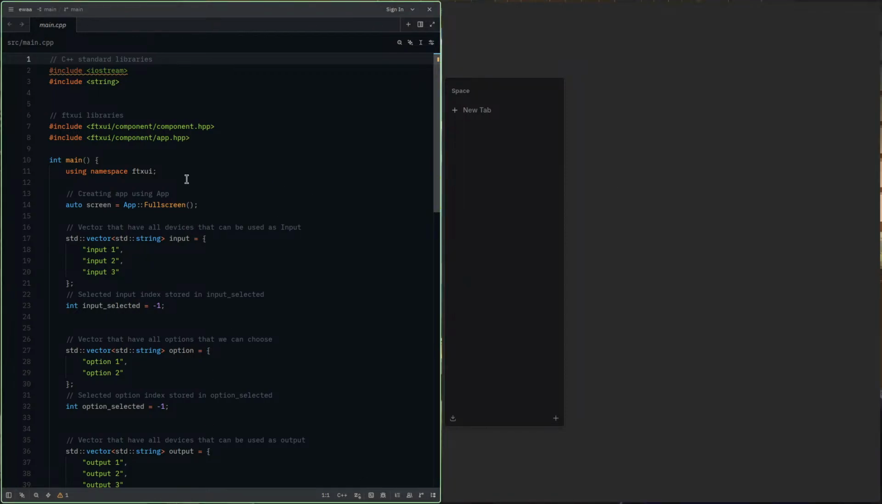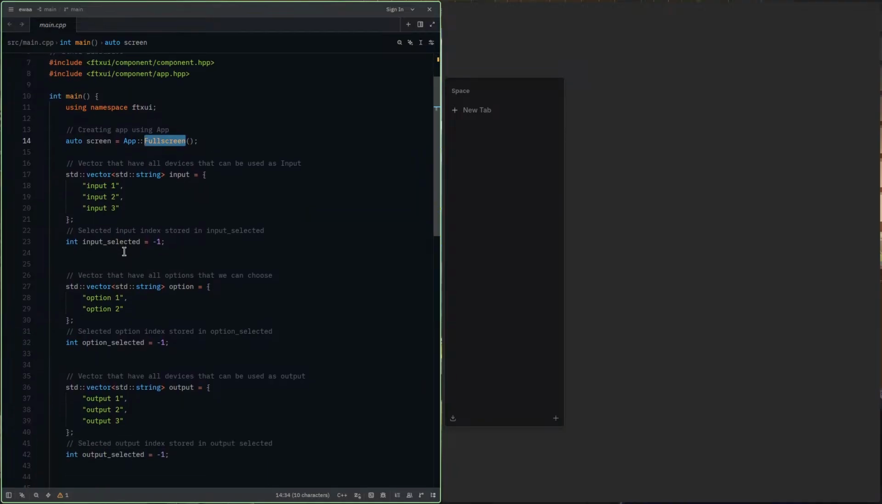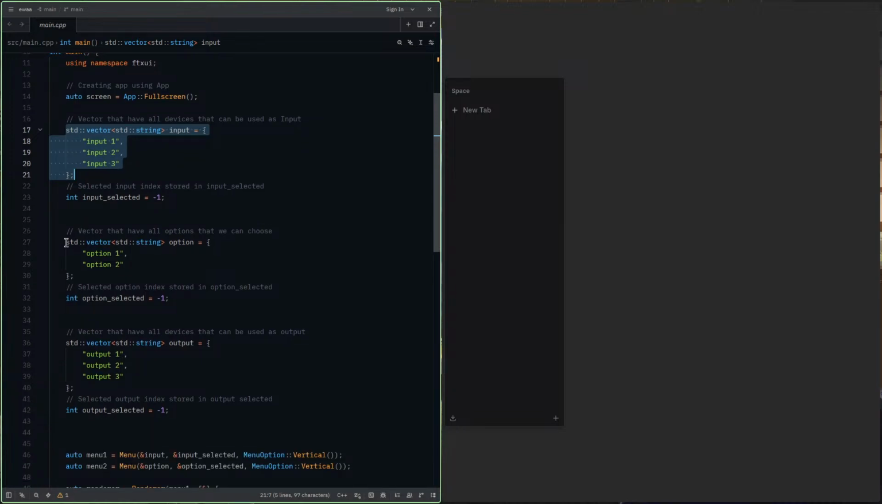So this is my project. I'm using FTXUI, as I already told you. Namespace std, and I'm using this file here to create an app with full screen, and then I have a vector with input. Basically, what I'm trying to do here is, we have input of Android devices that are connected to your system. Then we will have options.